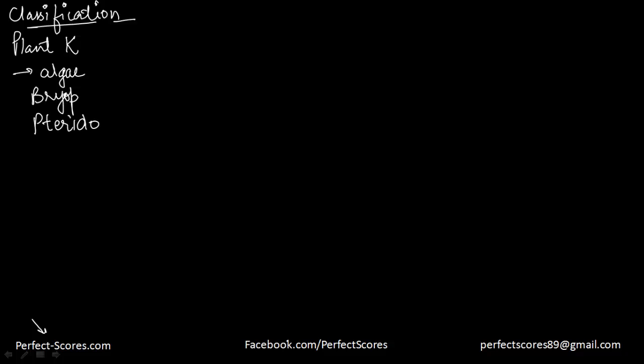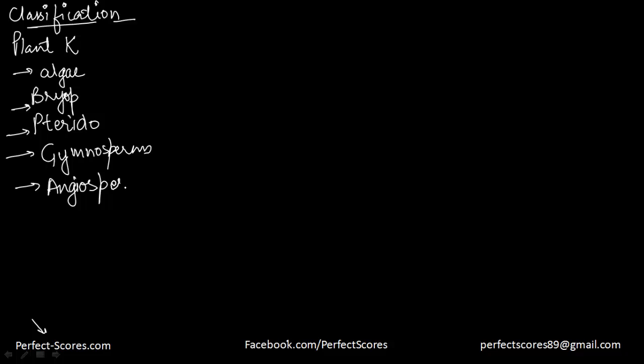So the topic that we are doing right now is classification. And probably just before this video, you might have watched another video on classification in the plant kingdom. So we know there are 5 kingdoms. We have Monera, Protista, then we've got the plant kingdom, the fungi kingdom, and the animal kingdom. Now in the plant kingdom, we have 5 further types. We discussed algae, bryophytes and pteridophytes in the previous videos. And in this video, we are going to focus on gymnosperms. And if time permits, we are also going to focus on angiosperms.